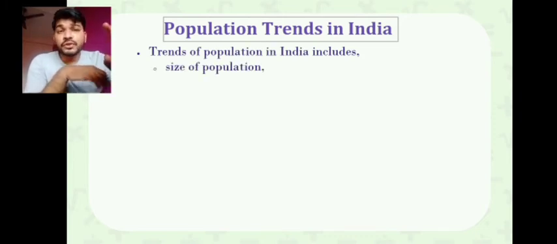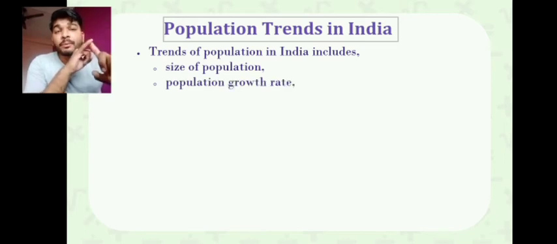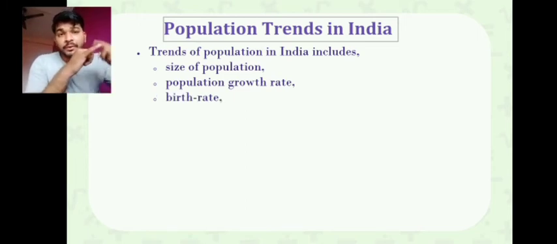The trend shows you how the size of population has increased. These trends will show you the population growth in different years. They will show you the birth rate, how over a period of time the birth rate has increased. Again, this will show you how the death rate has increased.